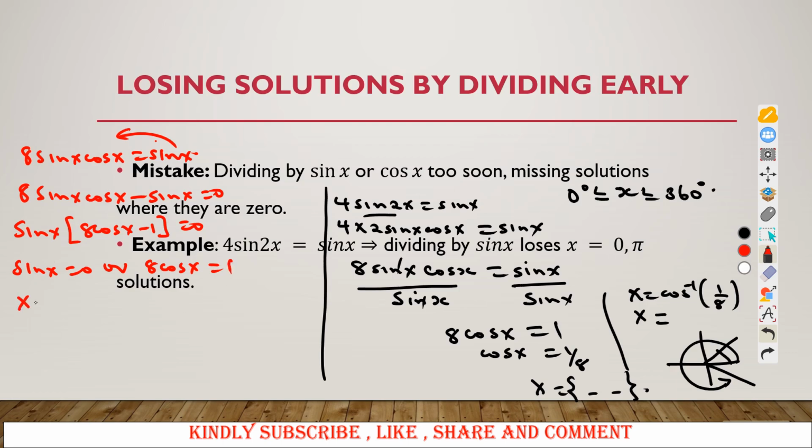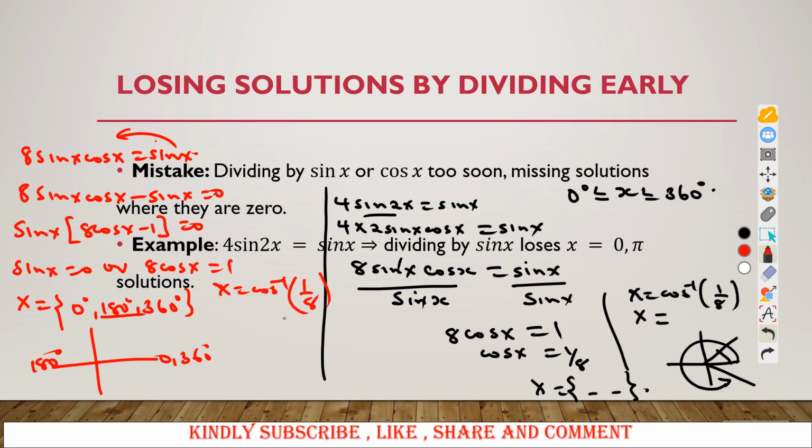So you go on and get the values of x where sine is 0, that is 0 degrees, 180 degrees, and 360 degrees. So we know sine is 0 along the x-axis. Any angle here, sine is 0. Any angle here, sine is 0. So you have your values here. But you also have your x as cos inverse of 1 divided by 8. So you are having the angles that this person got here, but you are having extra angles of 0 degrees, 180 degrees, 360 degrees that this person will not have. So you can see the difference.